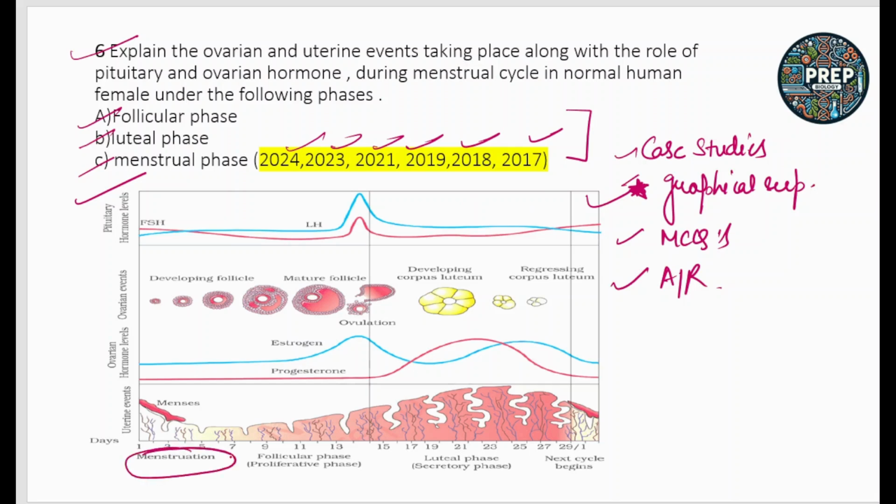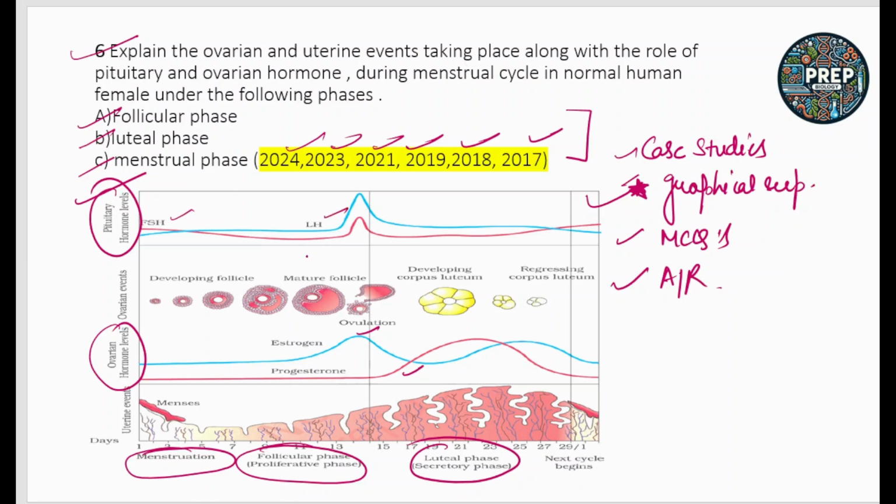These three phases, menstrual phase, follicular phase and luteal phase, and the hormone secretion by the ovarian hormones and pituitary hormones are important. You all should know the pituitary hormones are FSH and LH, that is follicle stimulating hormone and luteinizing hormone, and the ovarian hormones are estrogen and progesterone.